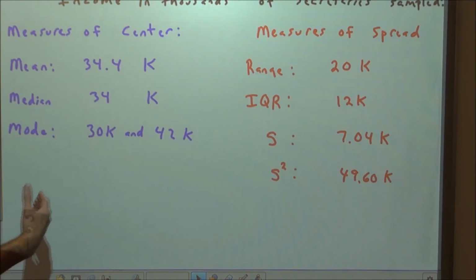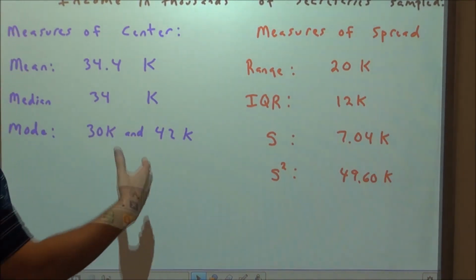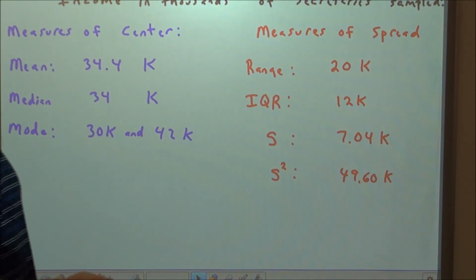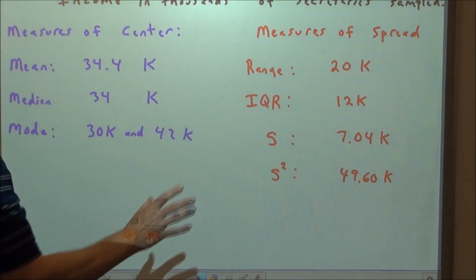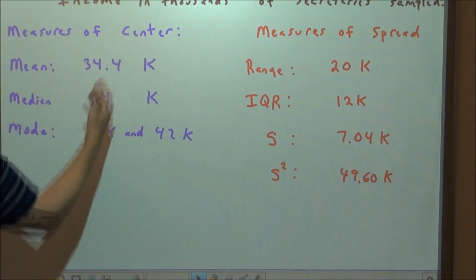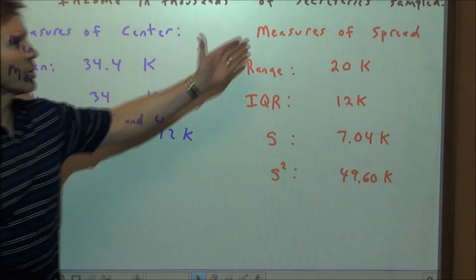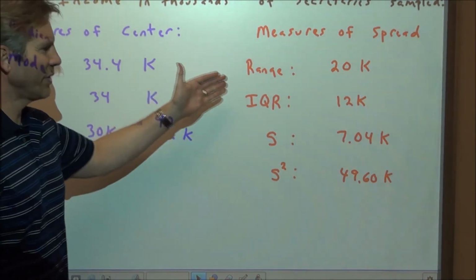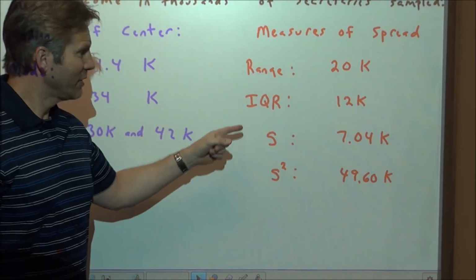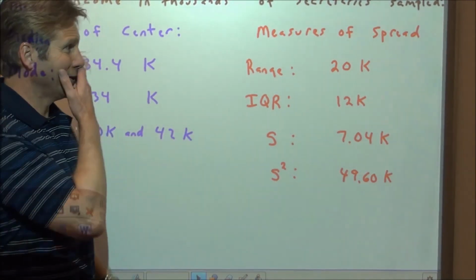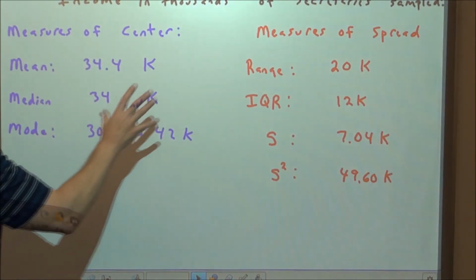So if we say we looked at incomes in thousands of the secretaries in our sample, and these were the measures of center we got: the mean, the median, and the mode, and these were the measures of spread: the range, the interquartile range, the standard deviation, and the variance. Those are the measures of center and spread.